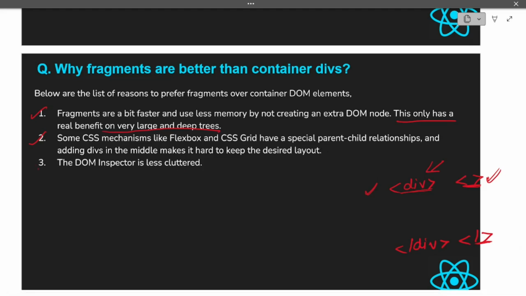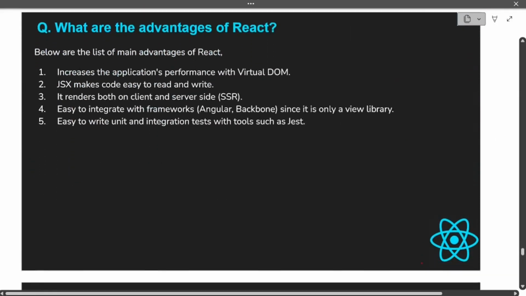The last and important point is, the DOM inspector is less cluttered. If you are using a lot of divs, it might be very cluttered, and in the DOM inspector you might see a lot of divs. But if you are using fragments, you will not see a lot of extra divs in your DOM. Div has its own advantages, but it is a common question they ask in interviews, why fragments are usually considered better than divs. So these are the three points that you have to mention. Let's now move on to the next question.